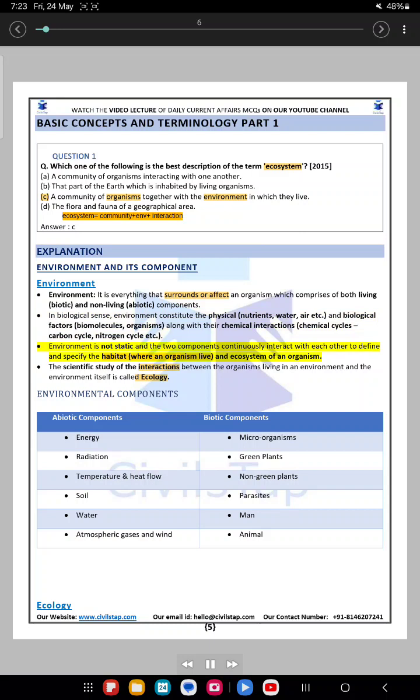Environment is not static, and the two components continuously interact with each other to define and specify the habitat where an organism lives, and the ecosystem of an organism. The scientific study of the interactions between the organisms living in an environment and the environment itself is called ecology.